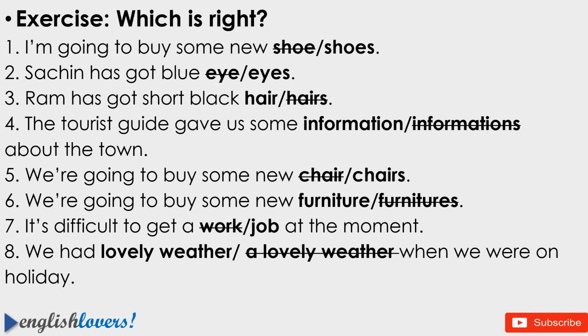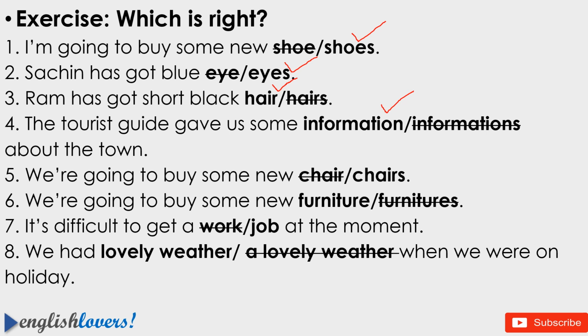So let us discuss them. The first is I'm going to buy some new shoes is the correct. Shoes is a plural countable noun. Next is Sachin has got blue eyes. Here also eyes is a plural countable noun. So here eyes is the correct. Ram has got short black hair. Here hair is an uncountable noun. So you can't make plural of that. The tourist guide gave us some information, not informations, because this is also an uncountable noun.